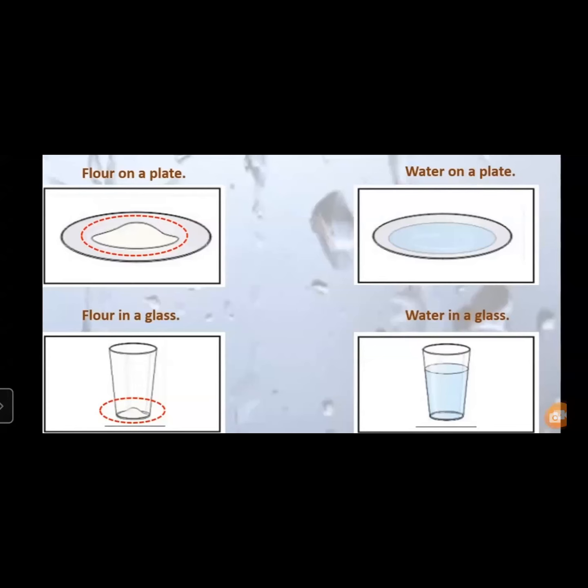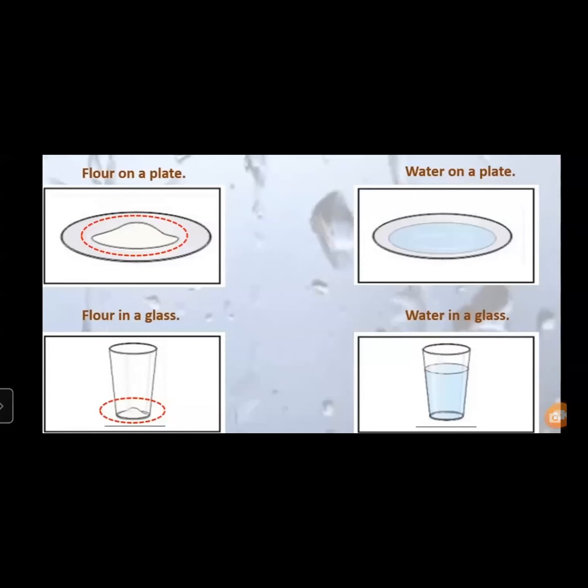Here in this picture, water is poured into a glass, right? We can understand the difference. Water in a plate was like a sleeping line. And the water in a glass is like a standing line. From this, we can understand water has no shape.